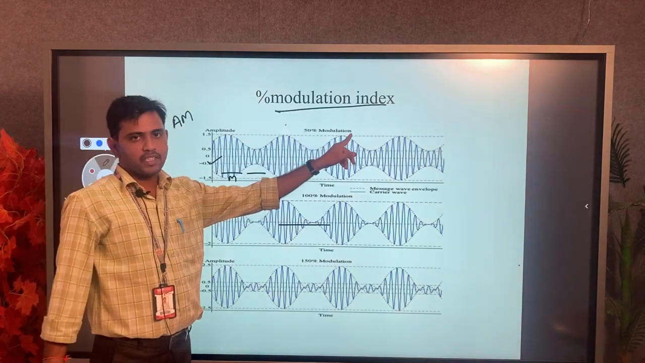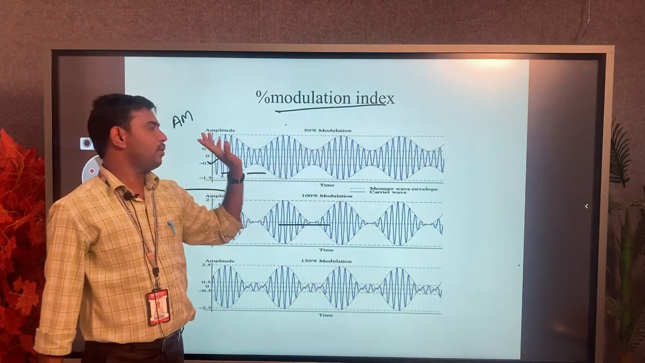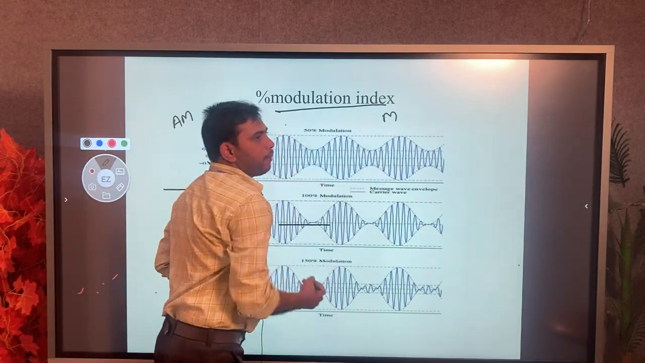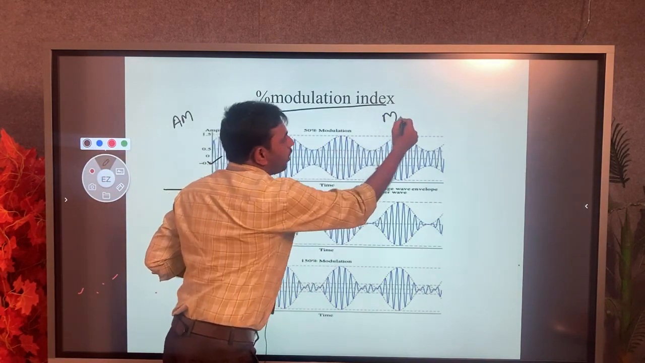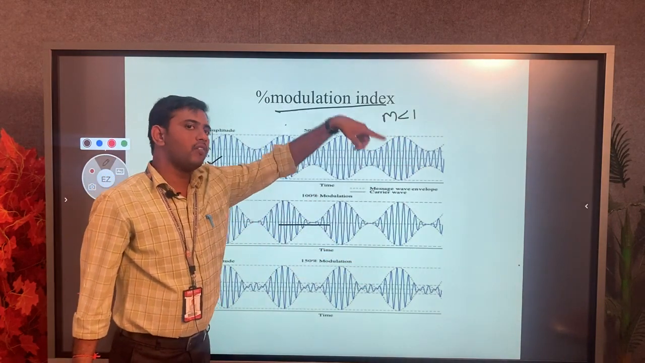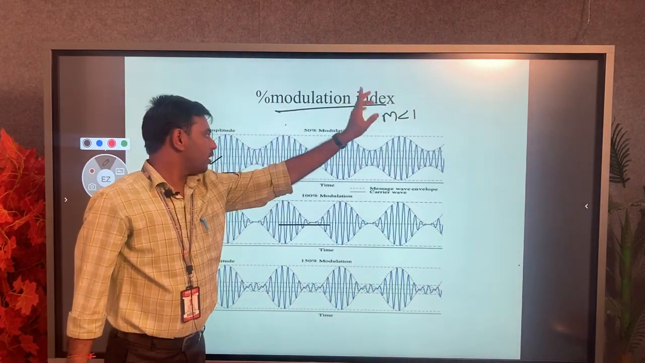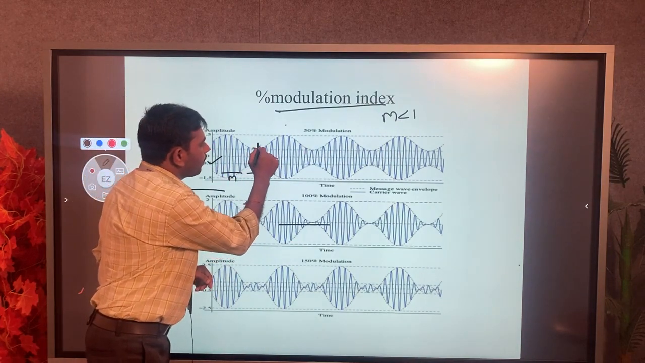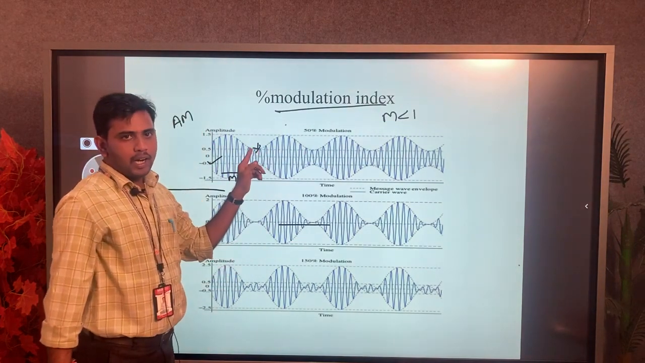One is 50% modulation. When it is 50% modulation, as already discussed, the modulation index m value will be less than 1. It will not be 0, and the negative values will occur, so some minimum amplitude will be present.